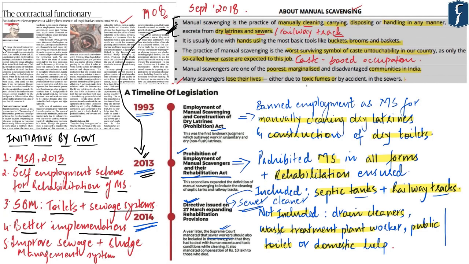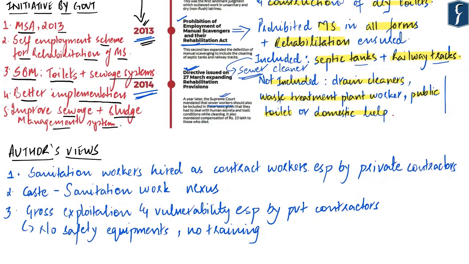And in addition to that, the government should try to improve the sewage as well as the sludge management system in our country so that there isn't a need for a person to come and manually clean a sewage or a sludge system. Lastly, let us also talk about the author's view which he has presented in this article. The first thing the author is saying is that studies and research have found out that these sanitation workers basically work as contract workers for both the private sector as well as the government sector.